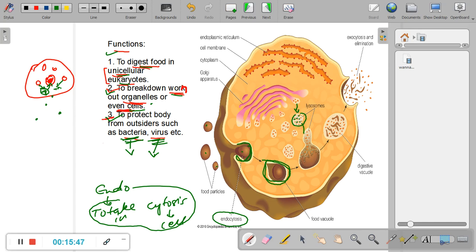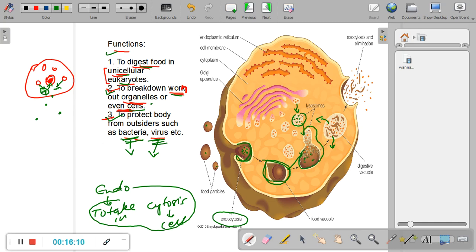These lysosomes then fuse with the food vacuole, and once these enzymes are inside, whatever food particles have, for example, they are rich in carbohydrates or proteins or fats, everything is broken down, and now the broken down content, the useful substances, are absorbed, or they are released outside this vacuole.